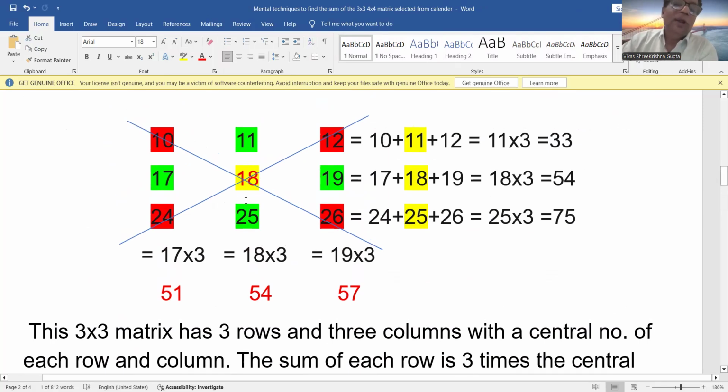I repeat, when I have to find the sum of all the nine numbers of this matrix, it will always be nine times the central number, which is 18 in my case. So it will be 18 into 9, that is equal to 162.